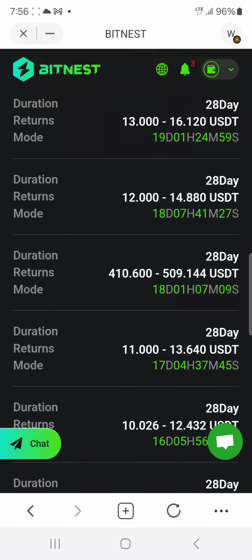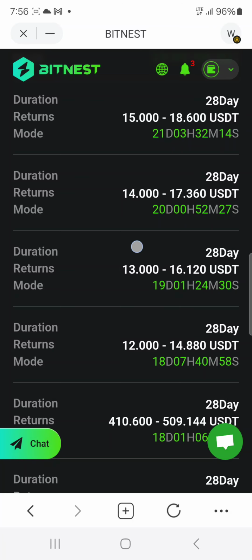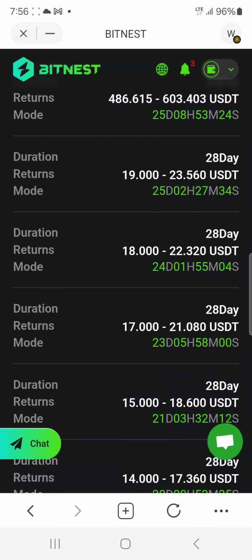Now, in this particular next loop, as you see right here, on the 12th, that was the 12th day. So I put out the amount that I wanted to, which is $410. And that's going to return in 28 days, $509. As you can see in this example, that's in another 18 days that are coming up. But I marked it for the 12th of that month. Okay, the 12th day of the month, as you can see, with $12. Then $13, of course, $14, $15, $17, etc.